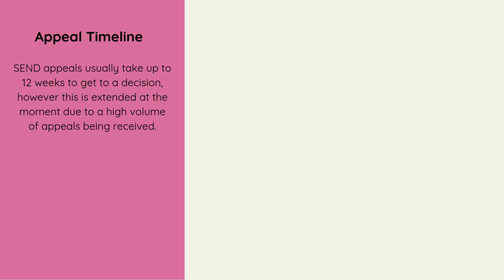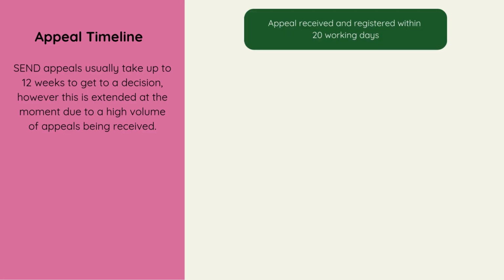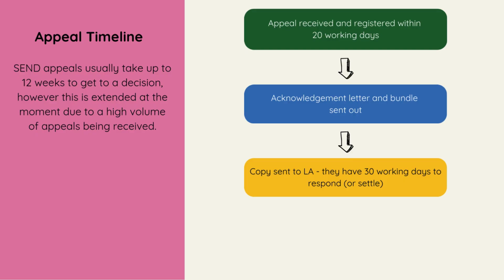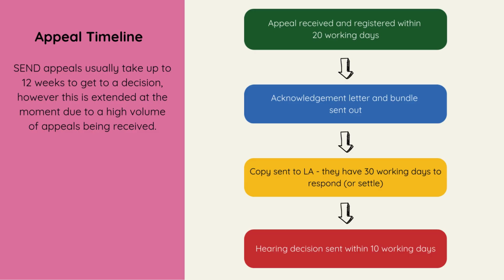Appeal timeline. SEND appeals usually take up to 12 weeks to get a decision. However, this is extended at the moment due to a high volume of appeals being received. Appeal received and registered within 20 working days. Acknowledgement letter and bundle sent out. Copy sent to the LA. They have 30 working days to respond or settle. Hearing decision sent within 10 working days.